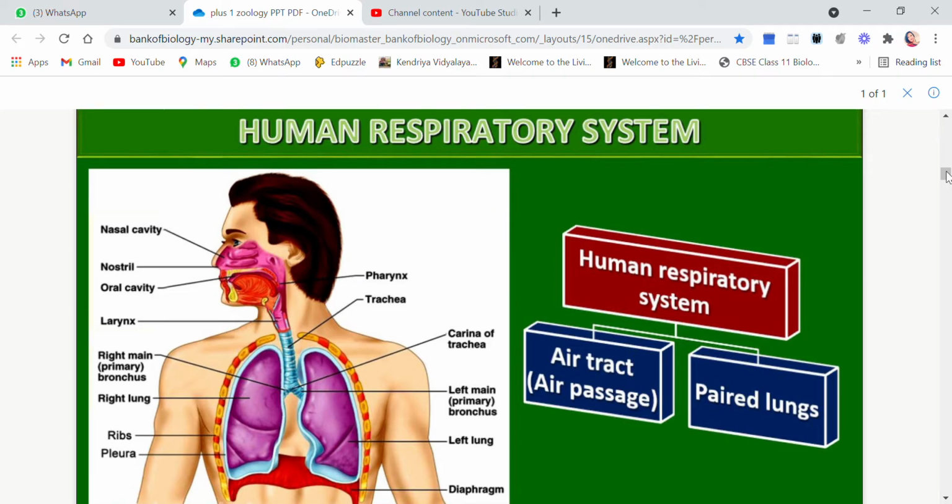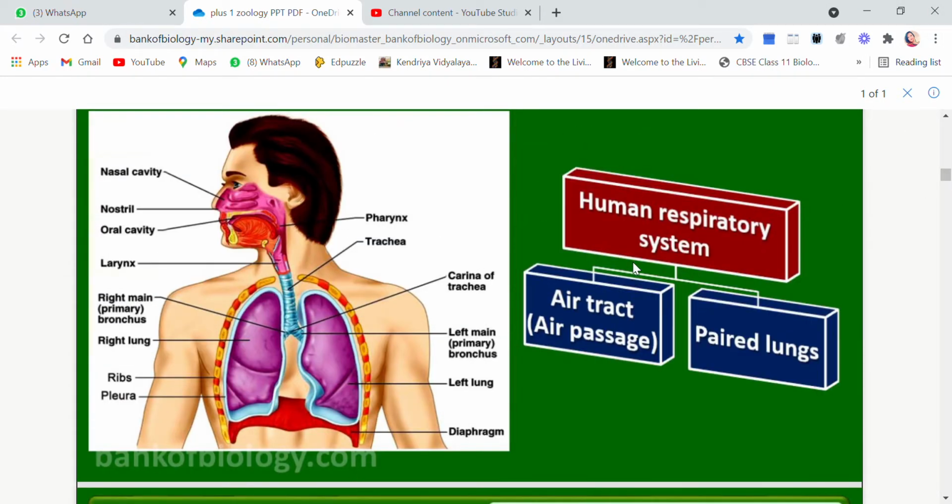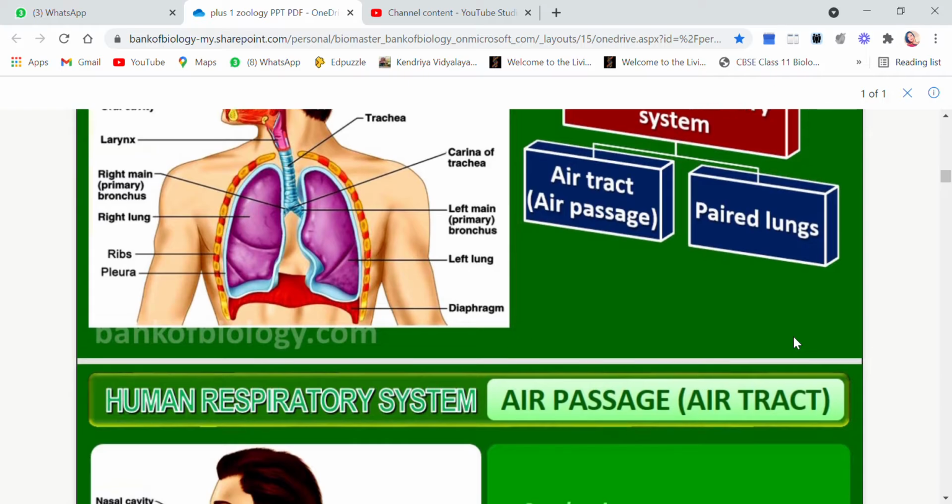So now children, we will start with the human respiratory system. As you see in the diagram, this is the human respiratory system and it has two basic parts or main parts. One is the air tract or the air passage and the other one is the paired lungs. So we will be doing it elaborately here.